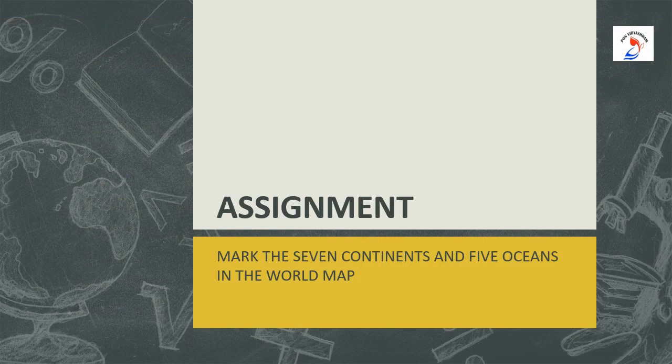Here is a simple assignment for you, children. Mark the 7 continents and 5 oceans in the world map. Color it, write your name, then take a pic and post it in your class group.